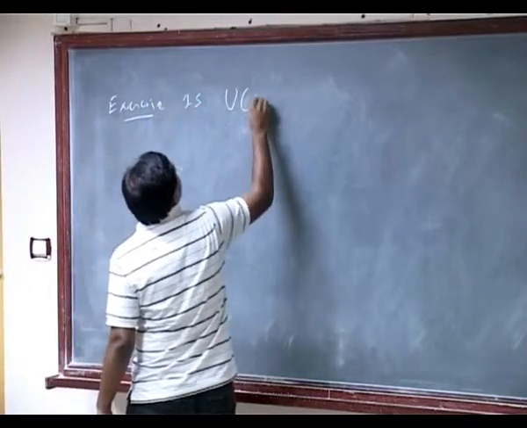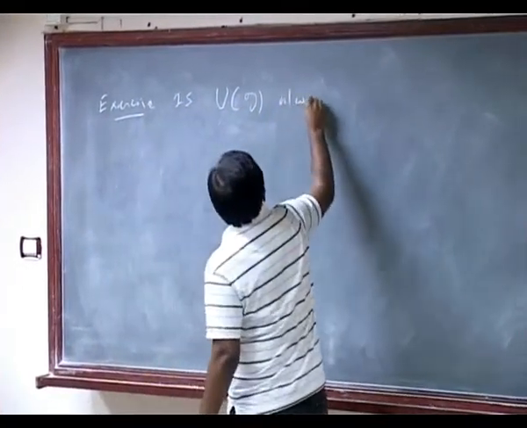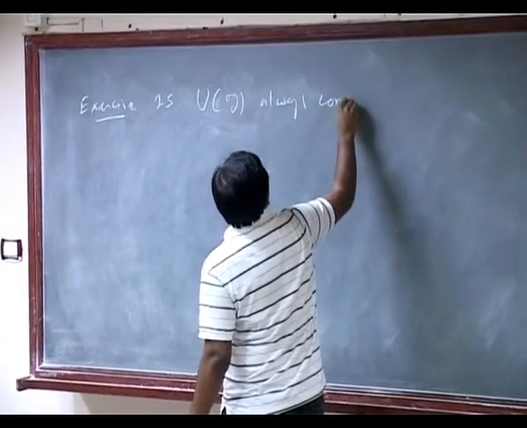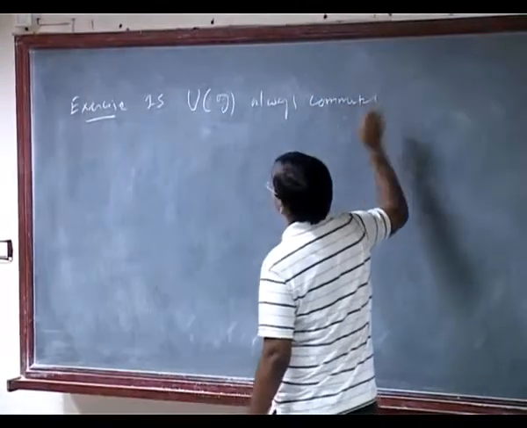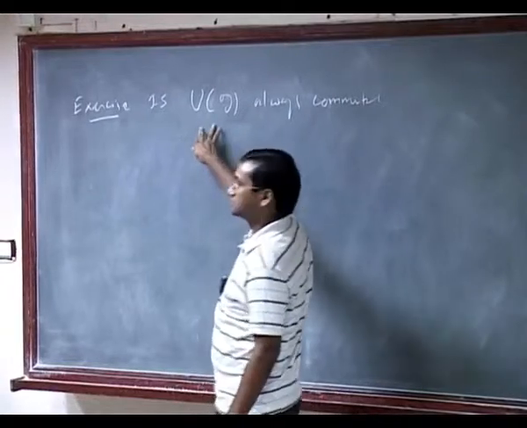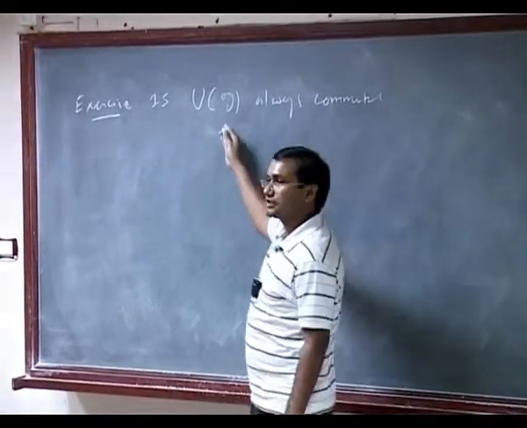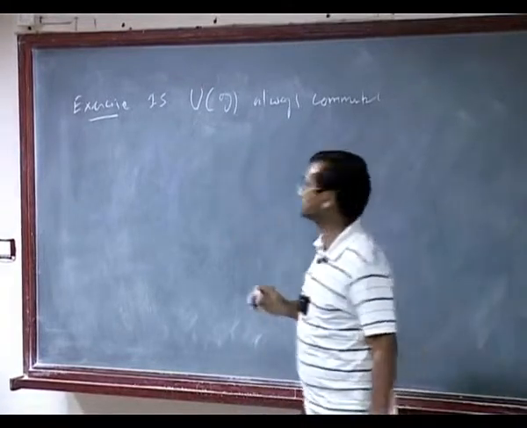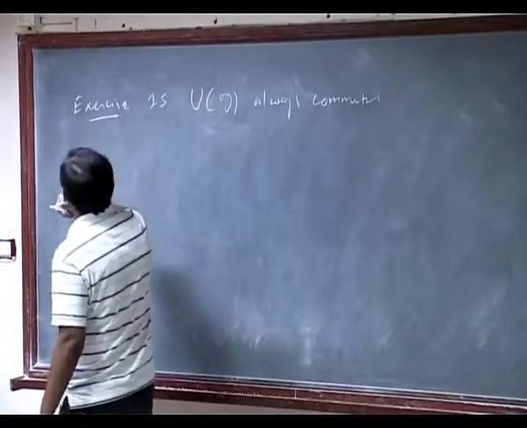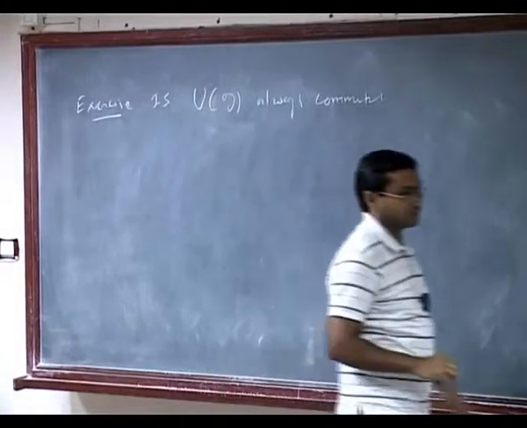Is UG always commutative? And one of the tutorial exercises which you will get soon: what if G is commutative, what can you say about UG? So that I am not writing, it will be there in the exercise set anyway.